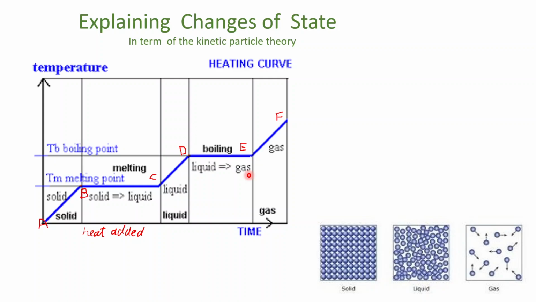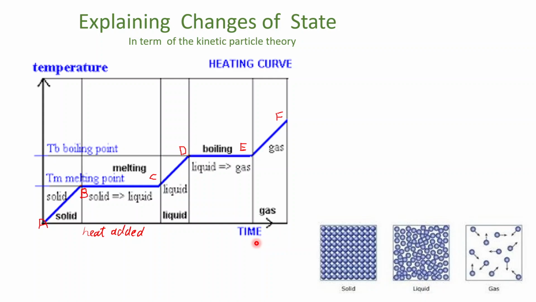In E to F, increasing the energy increases the speed of the gas particles. Here these are the gas particles. So the temperature is increasing. Gas particles are far away from each other.